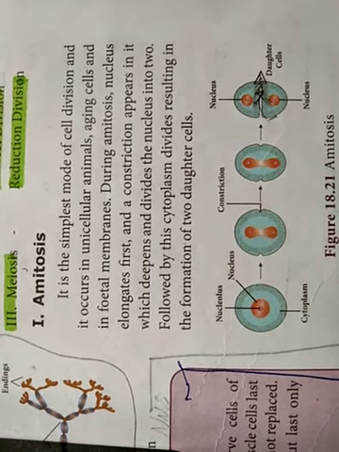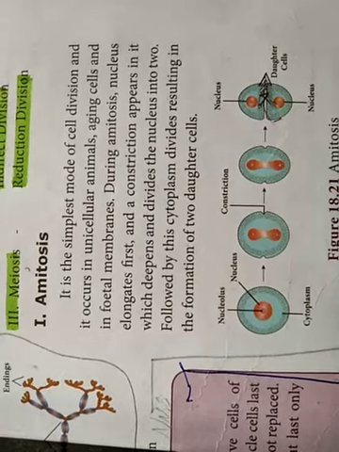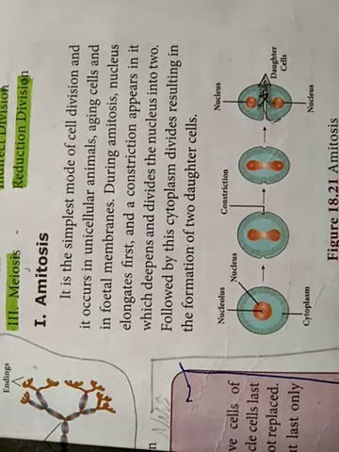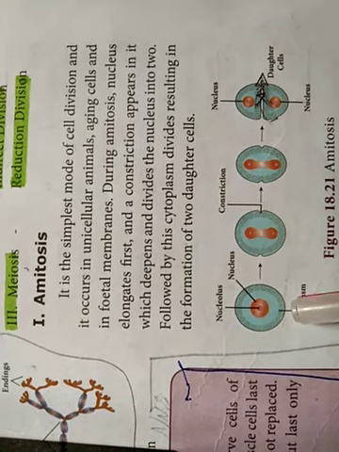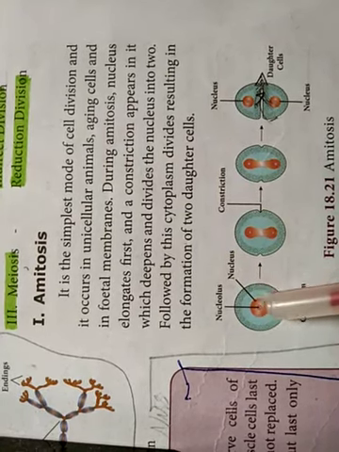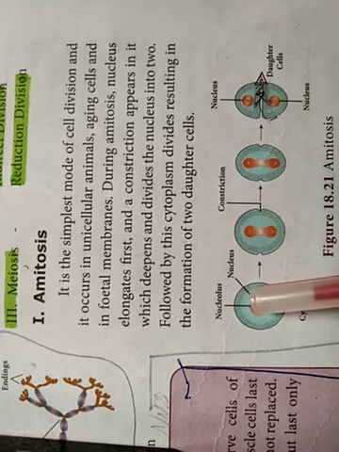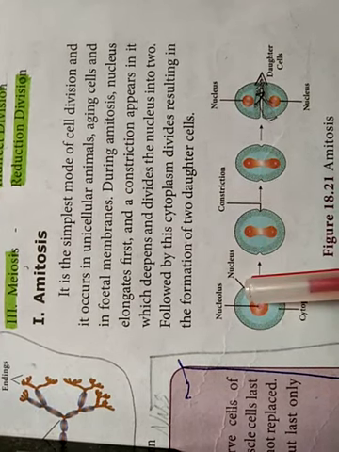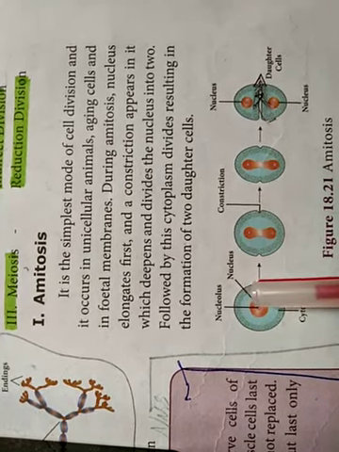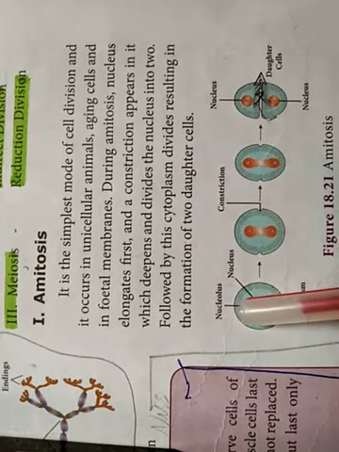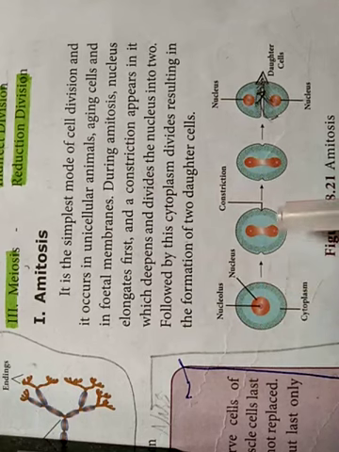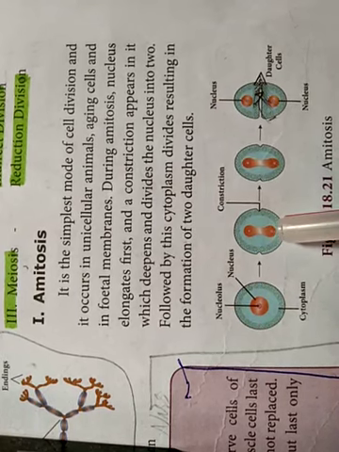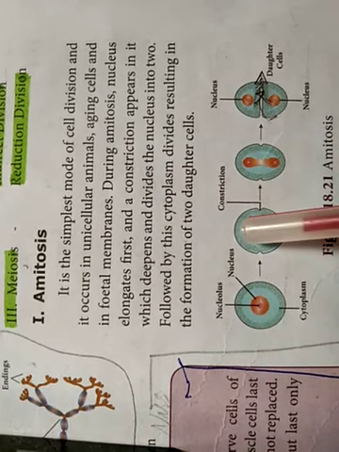Then what will happen during this amitosis? Look at this picture. This is a single cell. Each and every cell contains a nucleus. What will happen during amitosis is that first this nucleus will elongate. In the second picture, we are clearly seeing this nucleus is elongated.